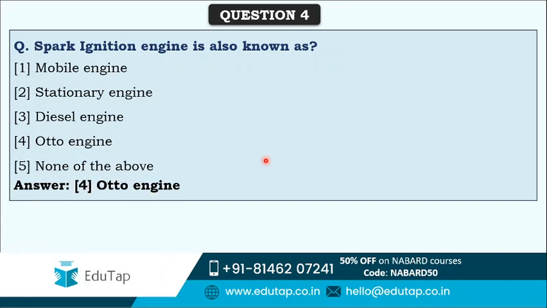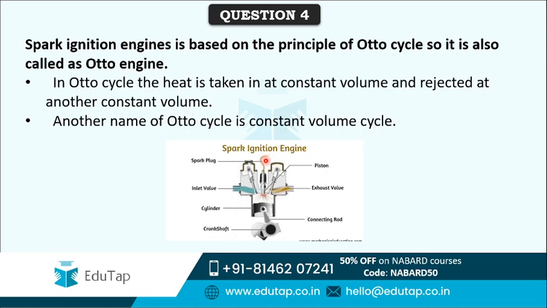The correct answer is option 4, that is auto engine. So the spark ignition engine is also known as the Otto engine. Now the question is, why is it called the Otto engine? The spark ignition engine is based on the principle of the Otto cycle. That's why it is called the Otto engine. You should remember that the Otto cycle is the one on the basis of which spark ignition engines work. That's why they are also known as Otto engines.